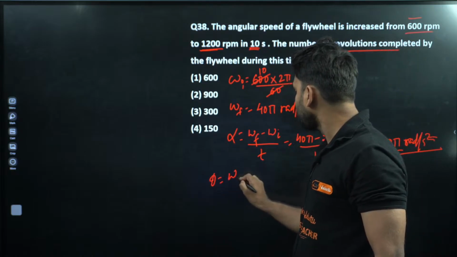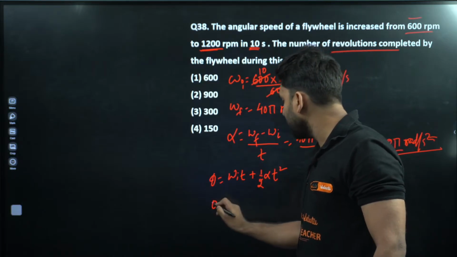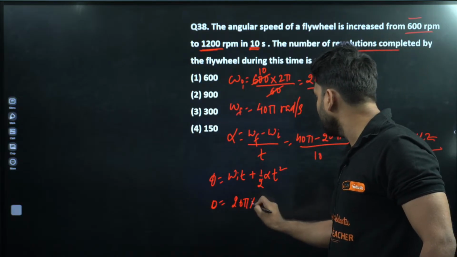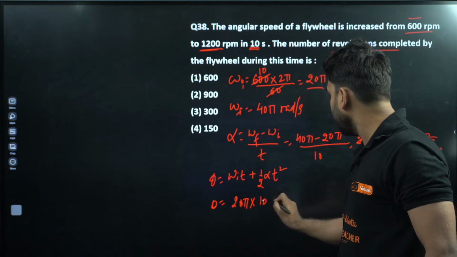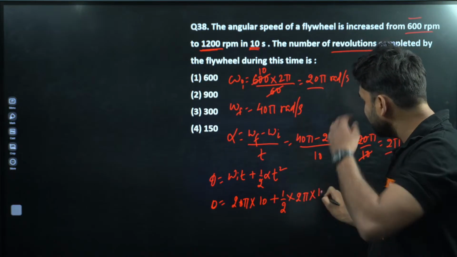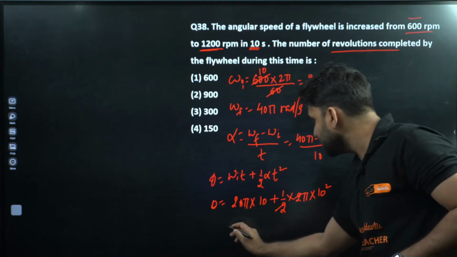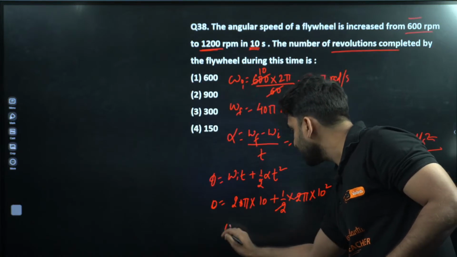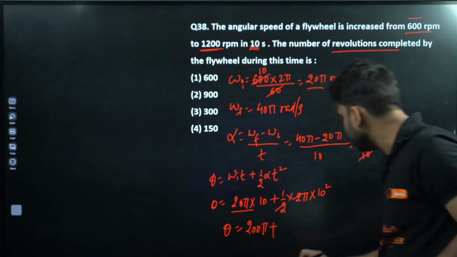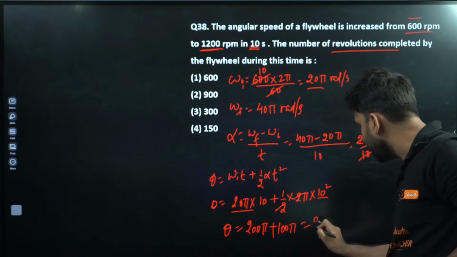Now we have theta is equal to ut plus half alpha t square. So can we please find out theta? Omega 1 is equal to 20 pi, so 20 pi into t, which is 10 seconds, plus half alpha, where alpha is 2 pi and t is 10 square. Now can we please solve this? So this is cancelled here, and theta is equal to 200 pi plus 100 pi. So my dear champion, we are getting here 300 pi.